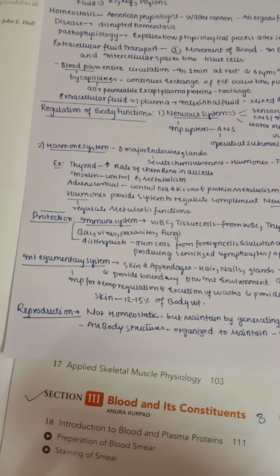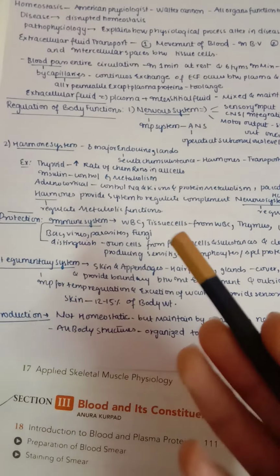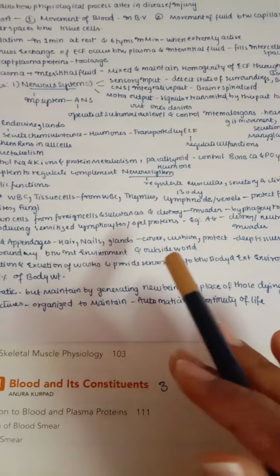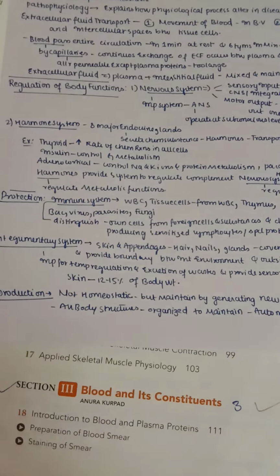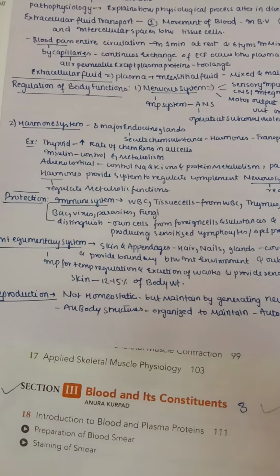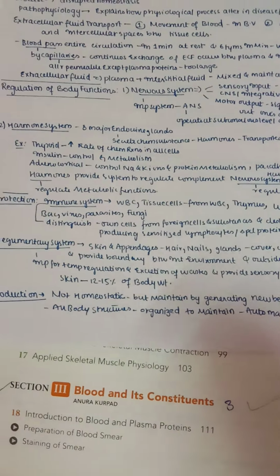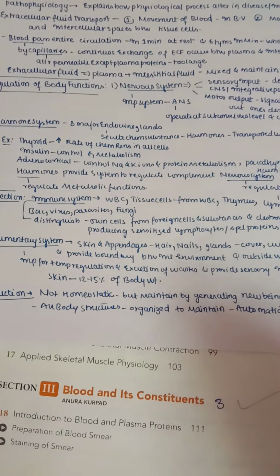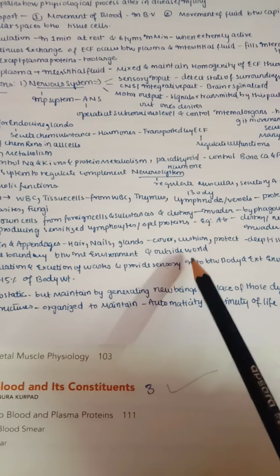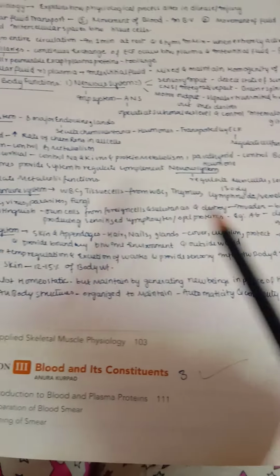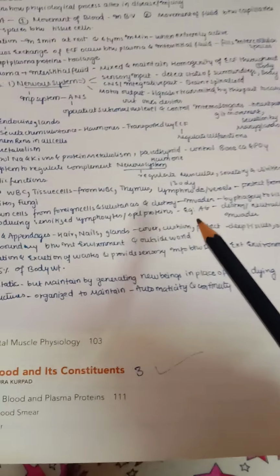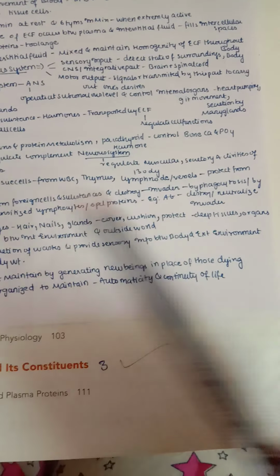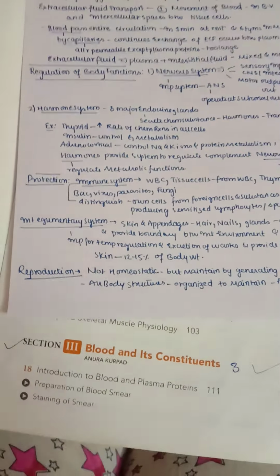So next, coming to protection, we have our immune system, mainly WBCs, tissue cells from WBCs, thymus, lymph nodes and lymph vessels, which mainly protect us from different pathogens like bacteria, viruses, parasites and fungi. This immune system mainly distinguishes our own cells from foreign cells, so that we can attack the foreign cells and protect our own cells. It also destroys the invaders, mainly by phagocytosis, by producing sensitized lymphocytes, or by special proteins, for example antibodies. We know our plasma cells produce antibodies, and destroy and neutralize the invaders. So this is just an introduction lesson, a very simple lesson.